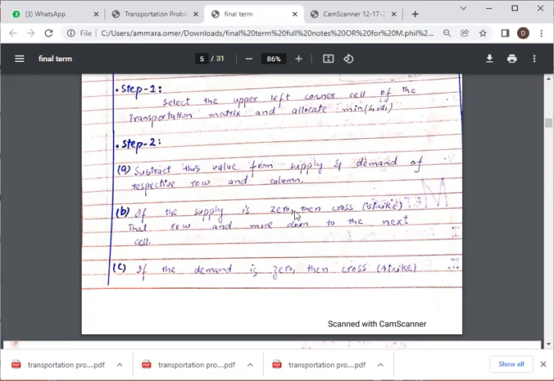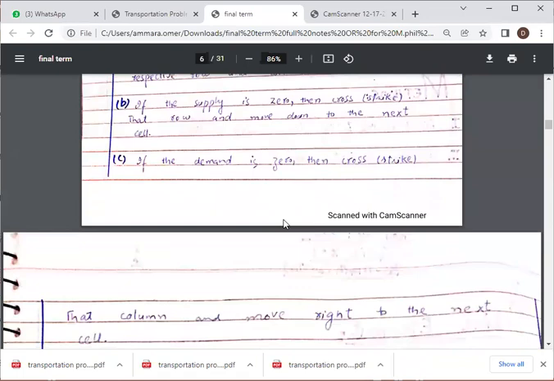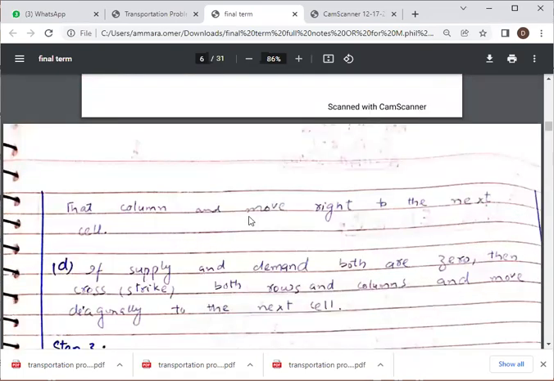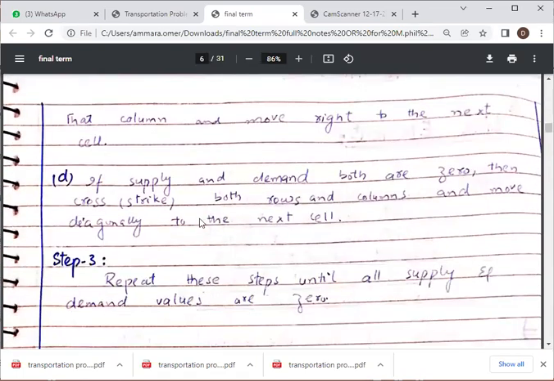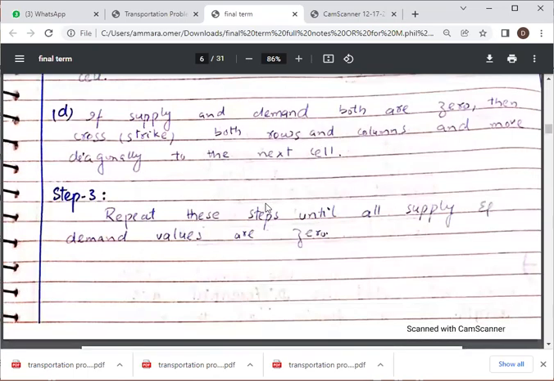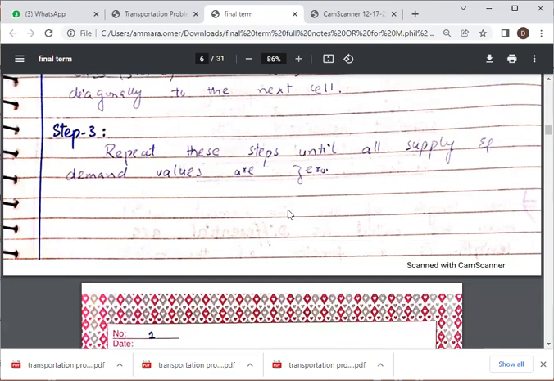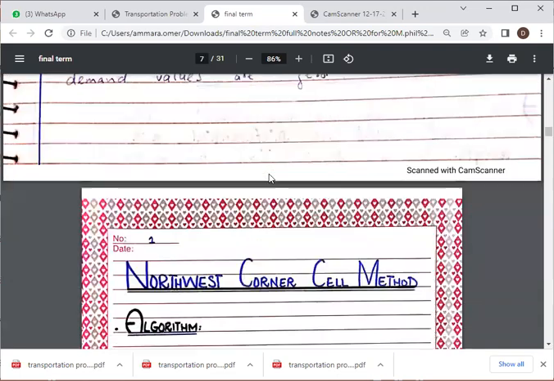If the supply is 0, then cross out that row and move down to the next cell. If the demand is 0, then cross out the column and move right to the next cell. If supply and demand are both 0, then cross out both the row and column and move diagonally to the next cell. Step 3, repeat these steps until all supply and demand values are 0.